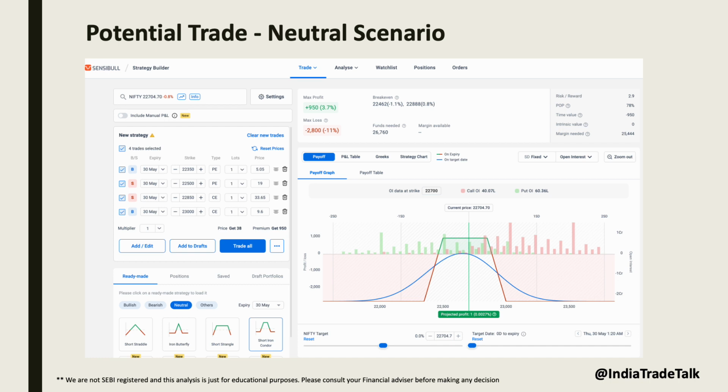However, it's crucial not to overdo these adjustments as reversal could lead to even higher losses. Remember, it's important to accept losses if the market moves against our view. We shouldn't fight the market too much. For this strategy, set your stop loss at spot price of 22,440 on the downside and 22,975 on the upside.